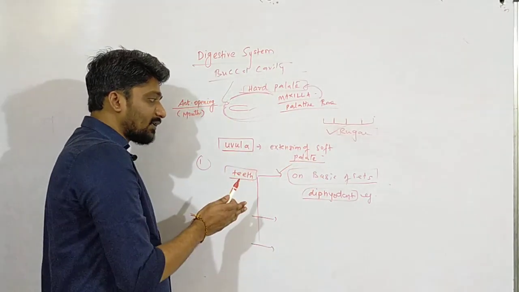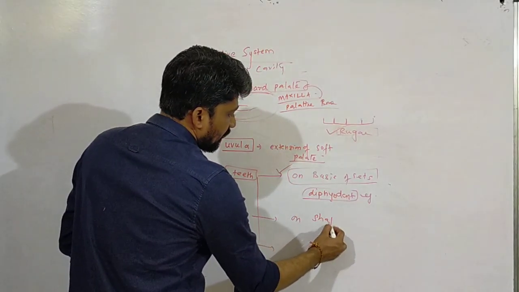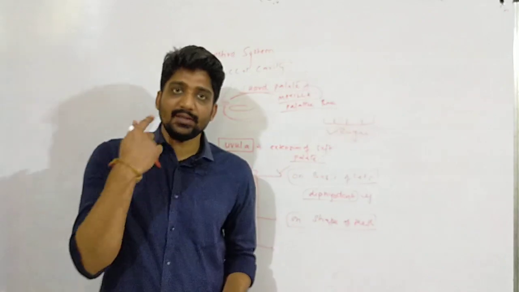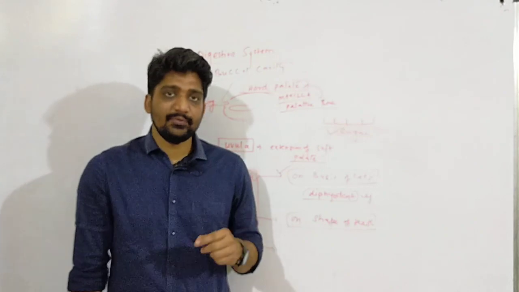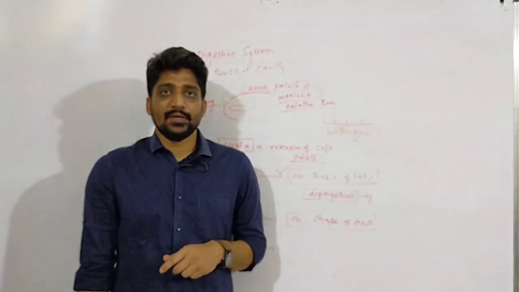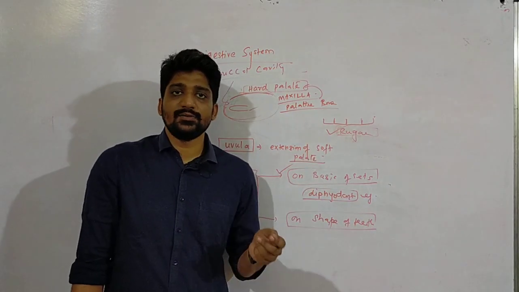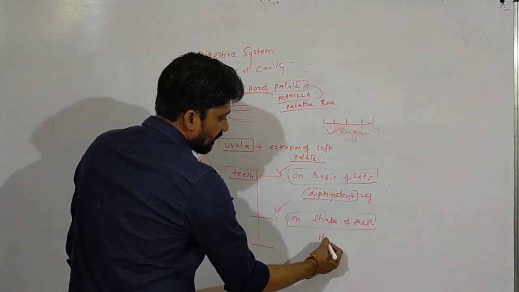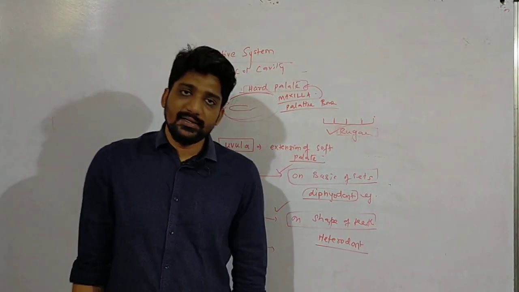description of human dentition on the type of sets. Similarly, we have a second type, that is on the shape of the teeth. Now we know that humans do not have all teeth identical. So there are different kinds of teeth like incisor, canine, premolar and molar. So we have different structures of teeth. So we have heterodont. Okay, similarly there are certain organisms in which all the teeth are identical. Those are called homodont. So for humans, on the shape of the teeth, we have classified them as heterodont because they have several different kinds of teeth.